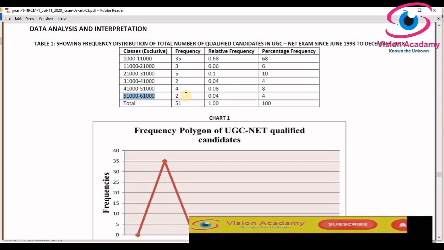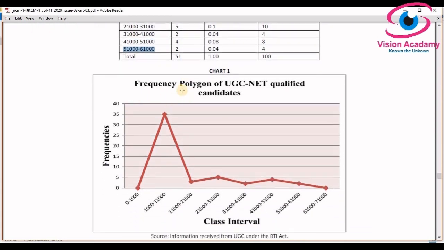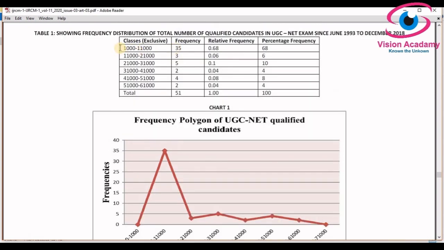In that too, you can see when the major changes took place in the UGC NET exam. And I have also represented it in a frequency polygon, which means, as I said, till 2010 the number of qualified candidates was below 10,000 only. After 2010, I think UGC removed MPhil as an appointing qualification in June 2009. So awareness regarding the NET exam, SLET exam and JRF exam got much more attention, so qualified candidates also increased from then.